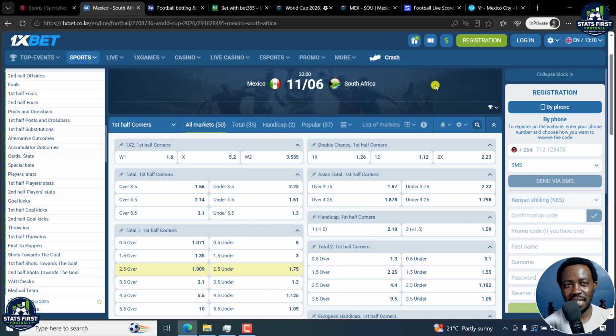But when it comes to analyzing and predicting football matches, especially in the FIFA World Cup 2026, you need to do all that due diligence: which player is available, check out who is missing, maybe a top player is injured, and all that. That's it for this